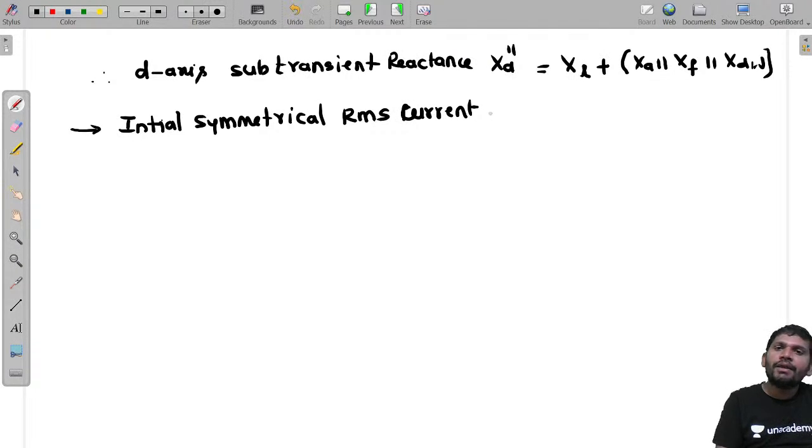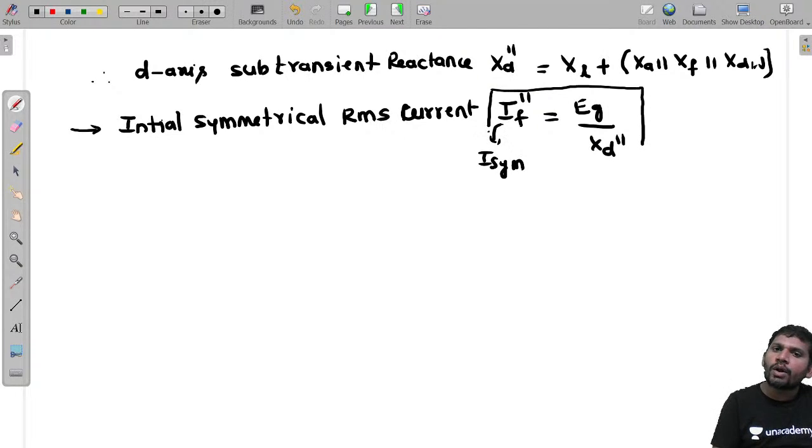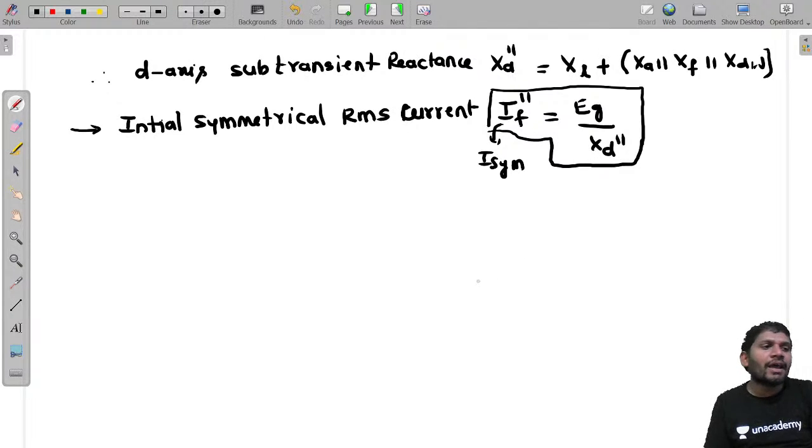This is denoted by IF double dash, the initial symmetrical RMS current, I symmetrical. IF double dash equals the generated EMF EG divided by XD double dash. These formulas are important for solving problems for those preparing from the GATE point of view. IF double dash is the initial symmetrical RMS fault current, or subtransient RMS fault current.